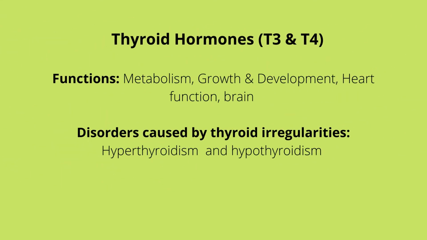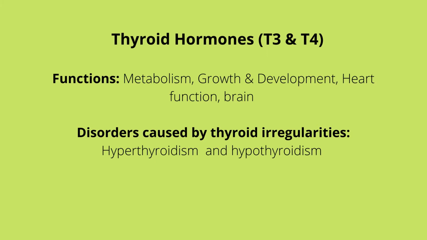Thyroid hormones. When we talk about the thyroid hormones, we talk about T3 and T4. T3 is the active form of T4. Thyroid hormones control various functions in the body. That includes metabolism, growth and development, heart function, brain function, muscle function, digestion, and bone maintenance. Disorders caused by thyroid irregularities include hyperthyroidism, which is elevated levels of thyroid hormone, and hypothyroidism, which is decreased levels of